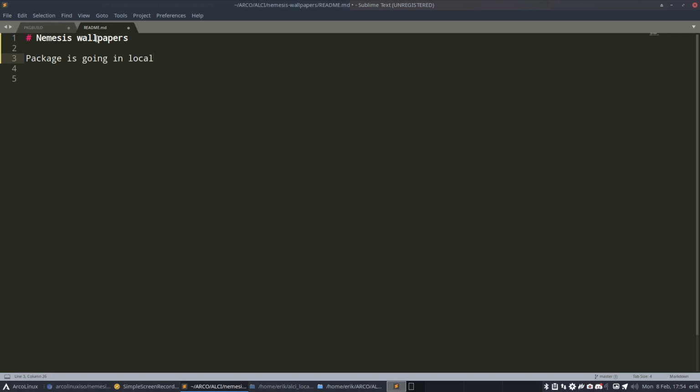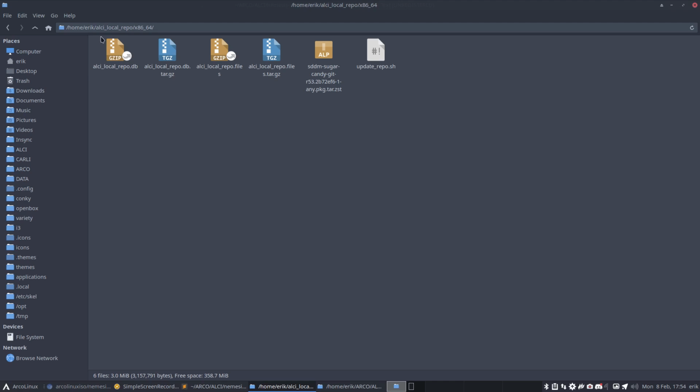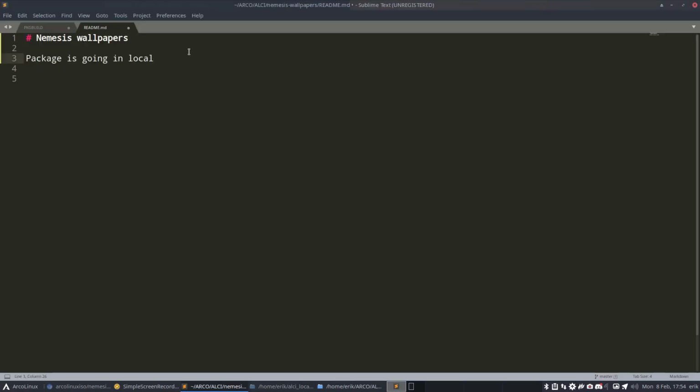How do we call it? ALCI local repo. ALCI underscore local repo. Okay, save.